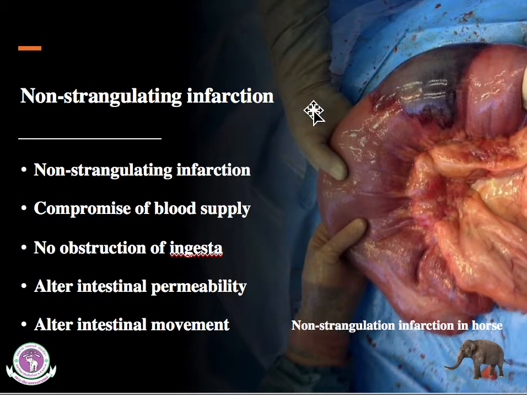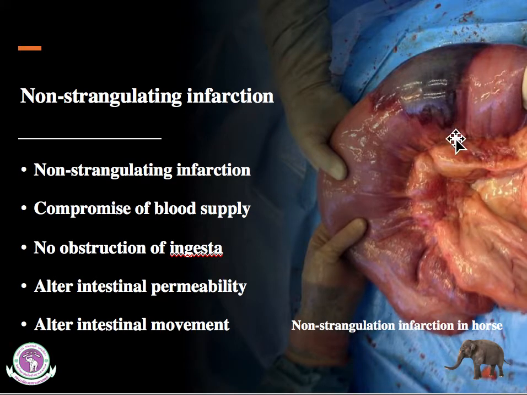So next is non-strangulating infarction. Remember, this is rare in elephants, I believe. Basically, it compromises the blood flow without luminal obstruction, and over the infarction site there is an alteration in the permeability of the intestinal wall, and usually it alters the intestinal movement.